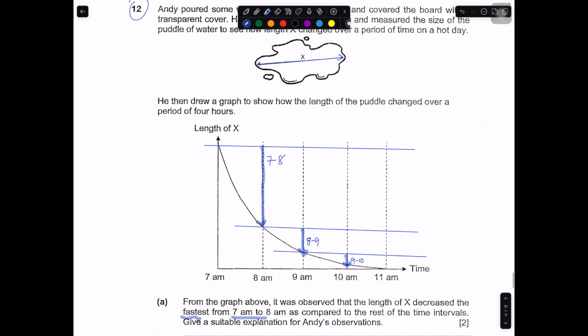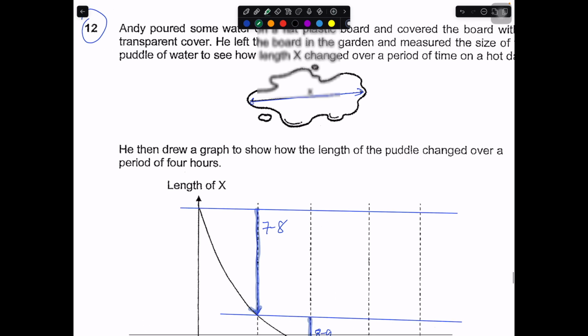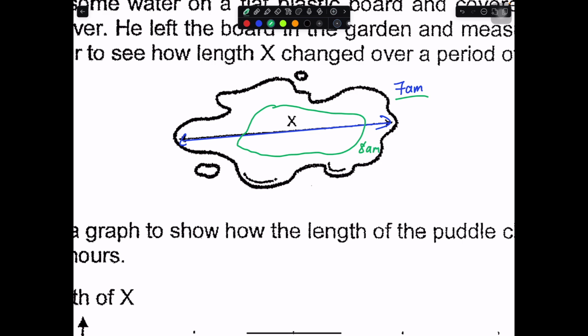Give an explanation. Okay, so in this portion, when you drop from 7 a.m., the outer border. So let's say I am at 8 a.m. Now after 7 a.m., some of them evaporated, right? So let's say this is 8 a.m. Then 9 a.m. will be something like this, right? Do you notice that this part over here becomes smaller and smaller?